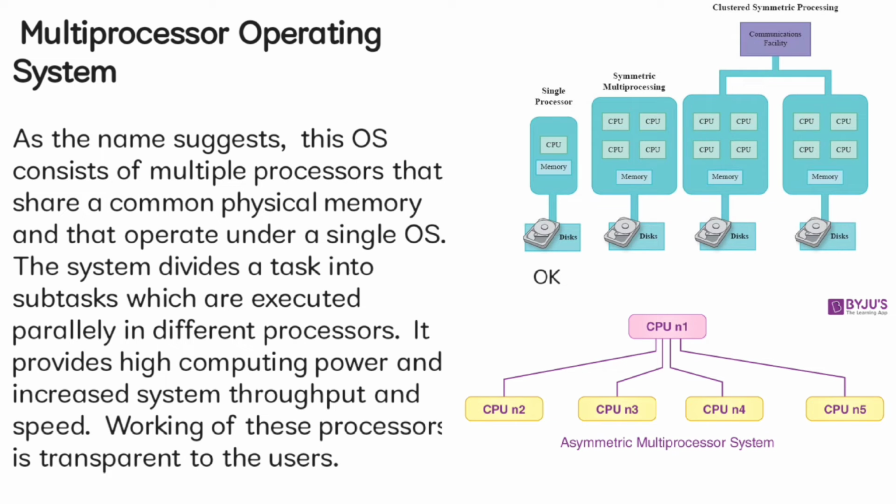Multiprocessor operating system. As the name suggests, this OS consists of multiple processors that share a common physical memory and that operate under a single OS. The system divides a task into subtasks which are executed parallelly in different processors. It provides high computing power and increased system throughput and speed. Working of these processors is transparent to the users.